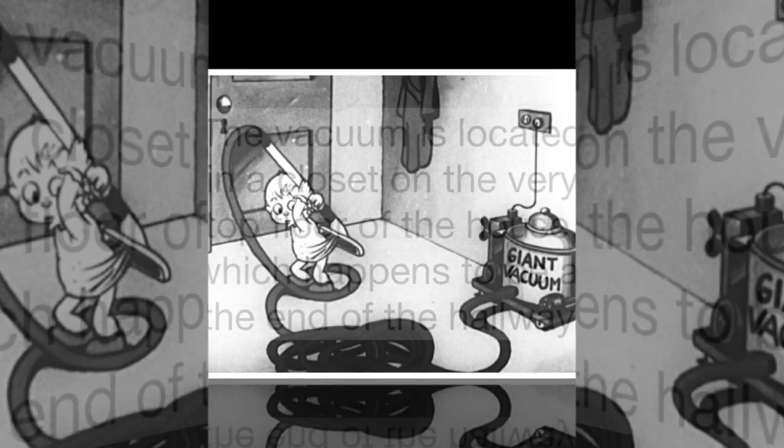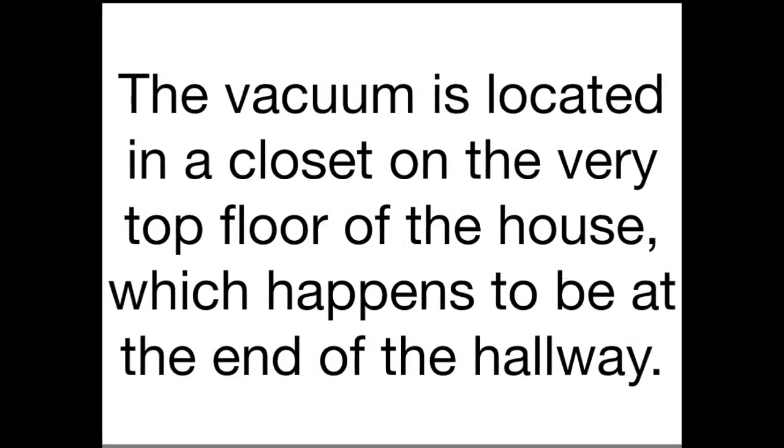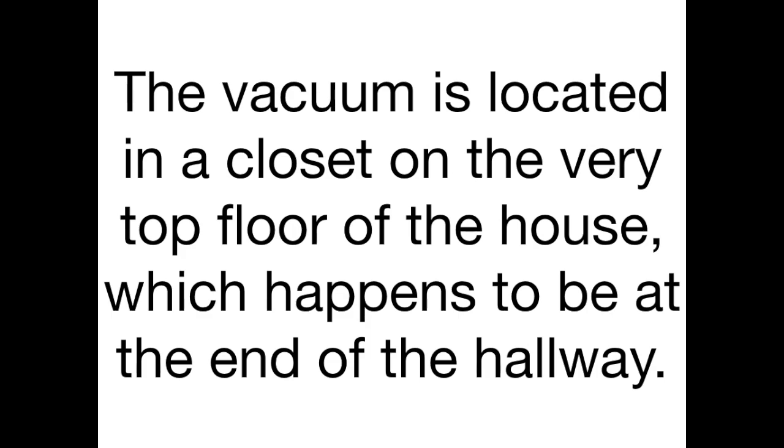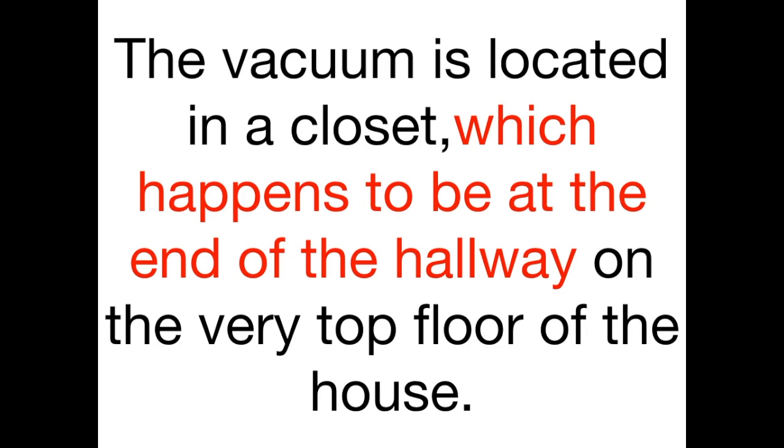Here's a vacuum cleaner, all right? Here's our sentence. "The vacuum is located in a closet on the very top floor of the house, which happens to be at the end of the hallway." Oh, wait a minute. Which? The house which? So the house happens to be at the end of the hallway? Of course not. What is at the end of the hallway? Oh, the closet. So if we're going to write it correctly and put the modifying words, the words that describe something, as close as we can to the thing they're describing, this is the way it would look.